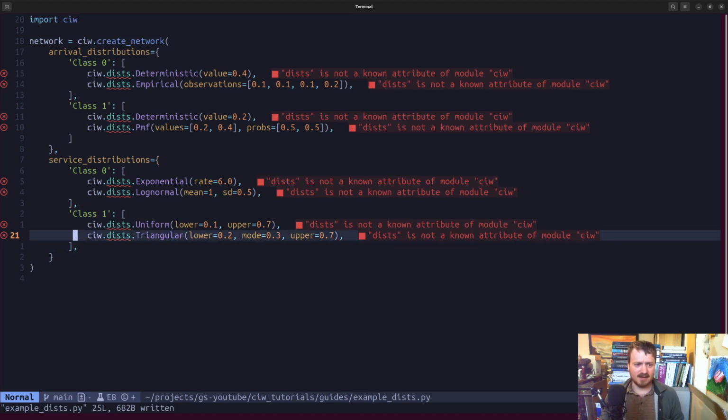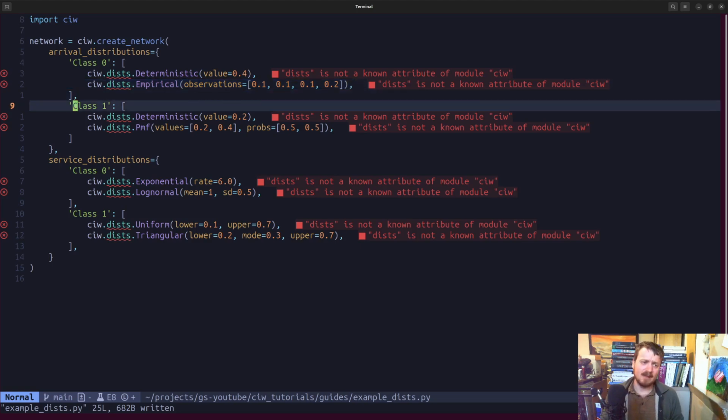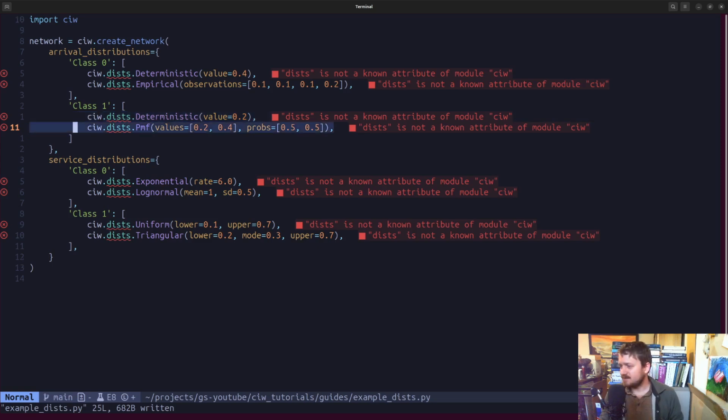And so we've looked at, in point of fact, I may not even, well, no, let's complete the example. I was going to say we don't need to complete the example because this is all of the probability stuff. Let's just quickly recap on the distributions we've seen here. So we've got the deterministic distribution, which is going to give the same value every single time. We have this empirical distribution where you give it a set of observations and Q will make some induction about what the probabilities will be from that. Deterministic again, just for mixing things up again.